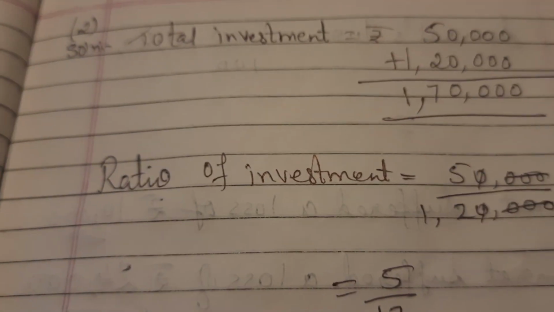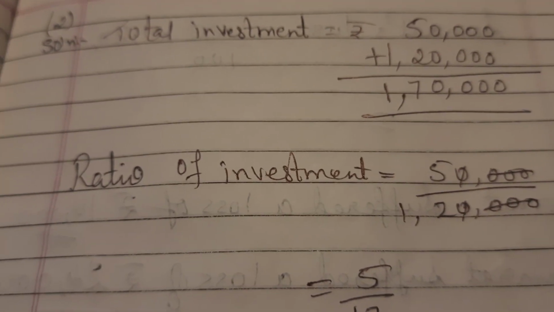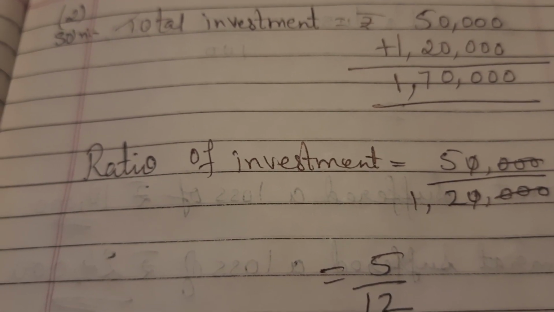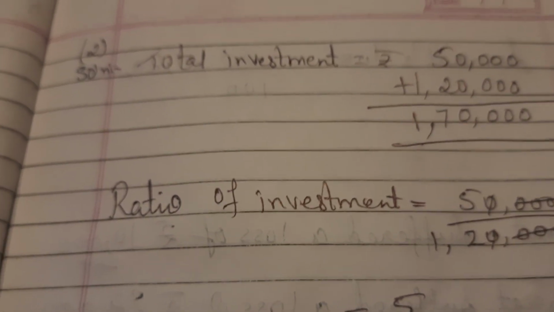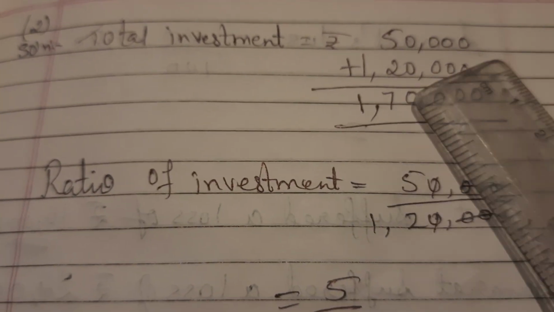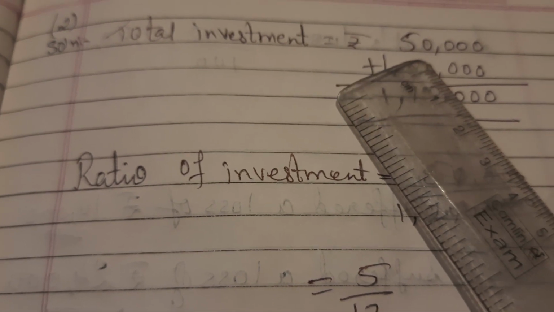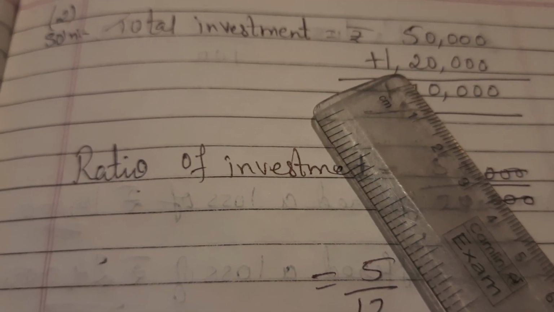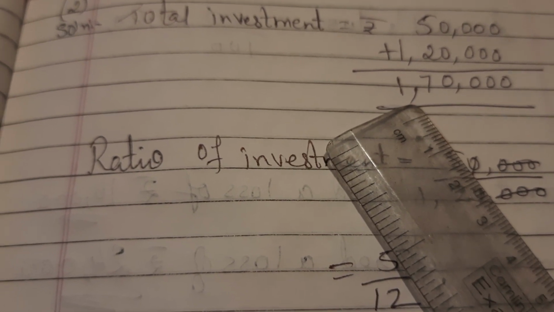So there are two methods. One is the usual method, that is how we did the first sum. But here they are not telling you the ratio, they are telling you the amount of investment. So total investment is 50,000 and 1,20,000. That is, Virat invested 50,000, Samrat invested 1,20,000. Together it is 1,70,000, children.